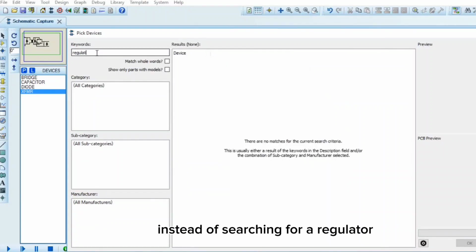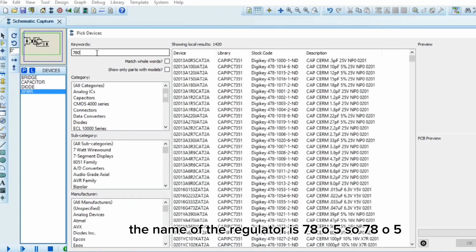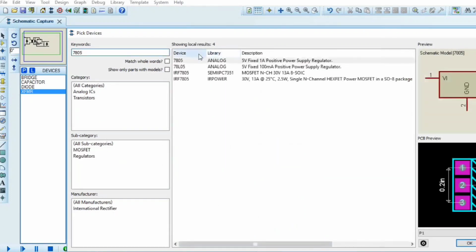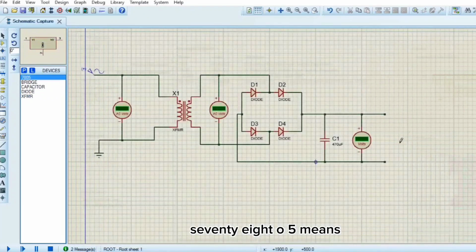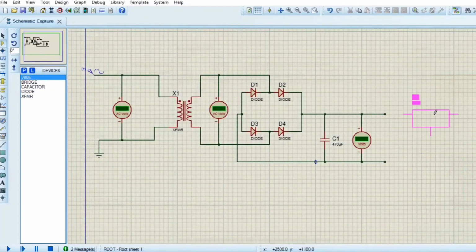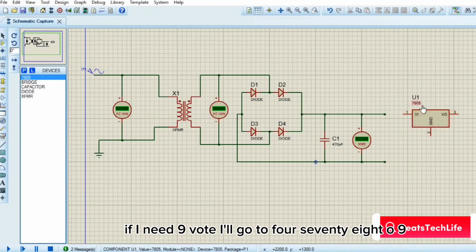Okay, instead of searching for a regulator, the name of the regulator is 7805. So this is it, directly 7805. 7805 means it's going to give me 5 volts. So if I need 12 volts, I'll go to 7812. If I need 9 volts, I'll go to 7809.